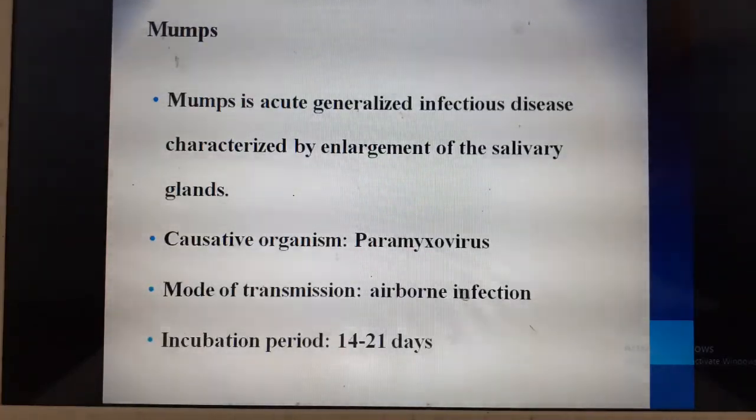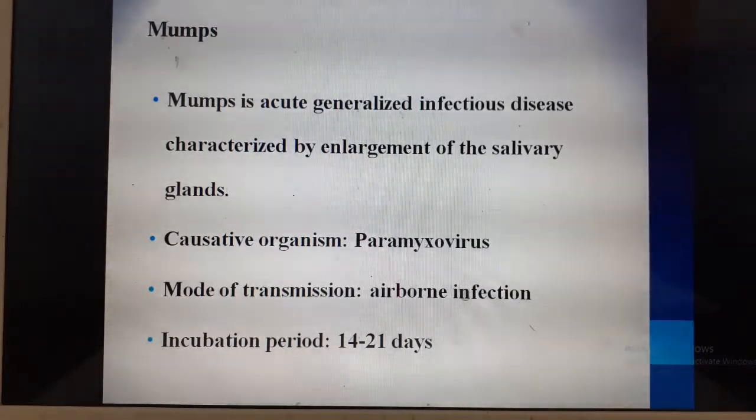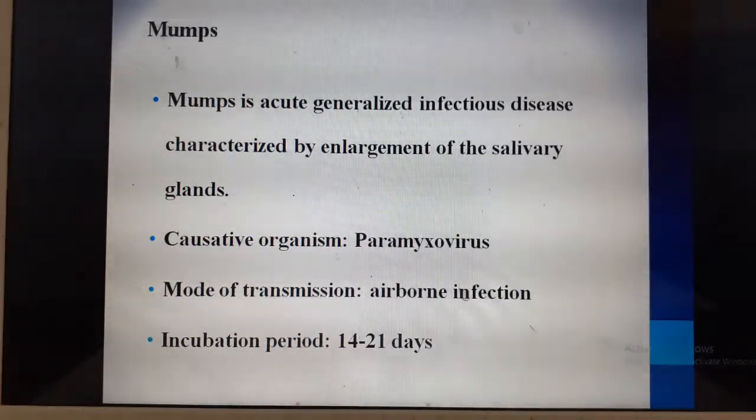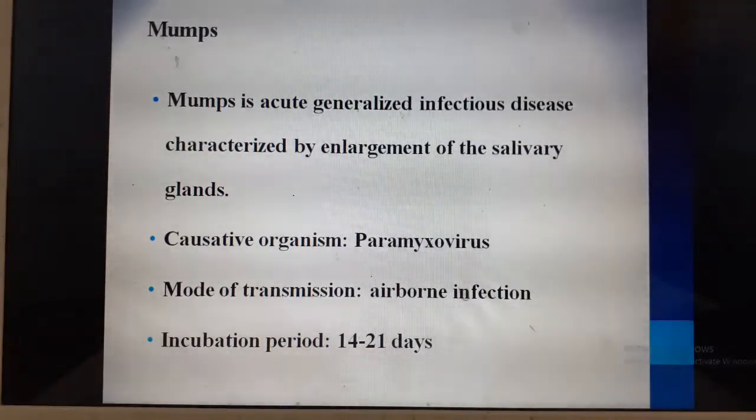Now the next one is mumps. This is an acute generalized infectious disease characterized by enlargement of the salivary glands. Salivary glands, as you know, there are different glands. We have the parotid, the submandibular. Now the parotid gland is the one which is enlarged in this.